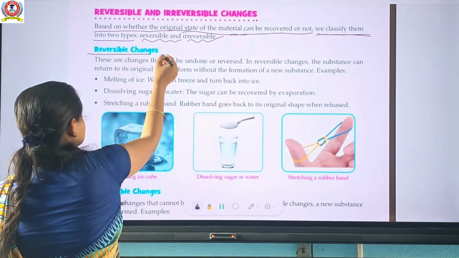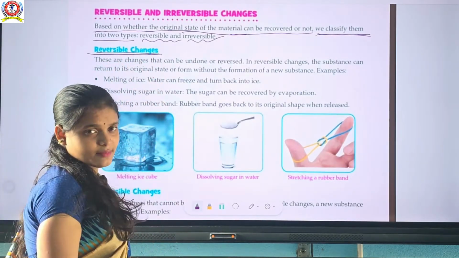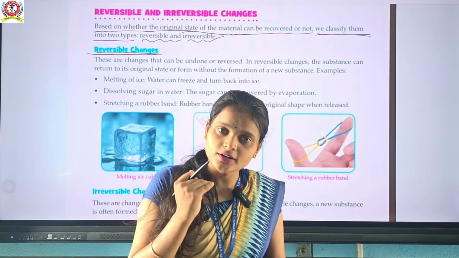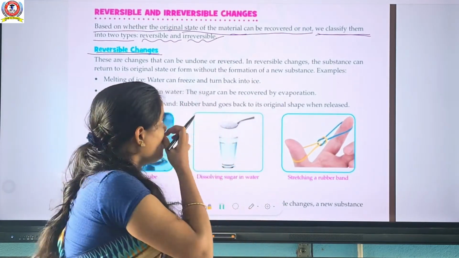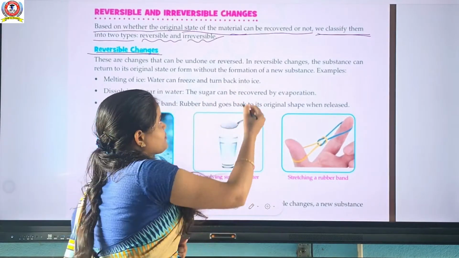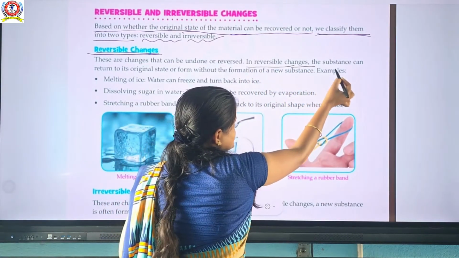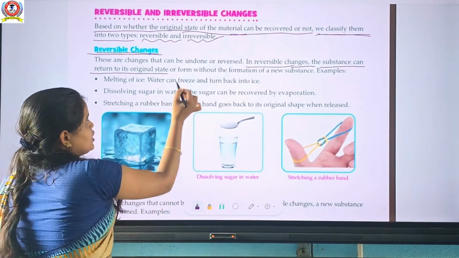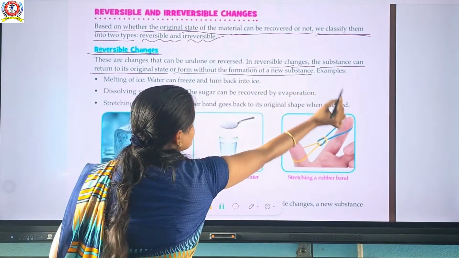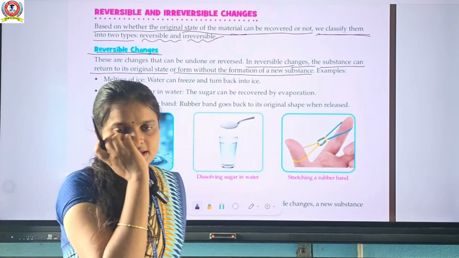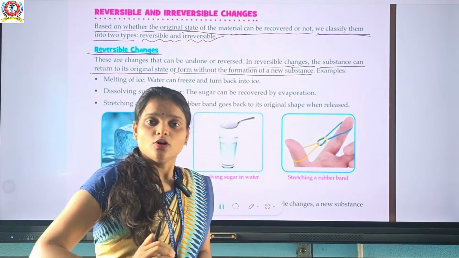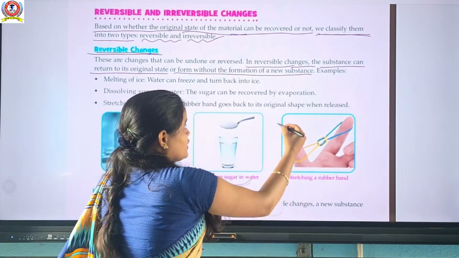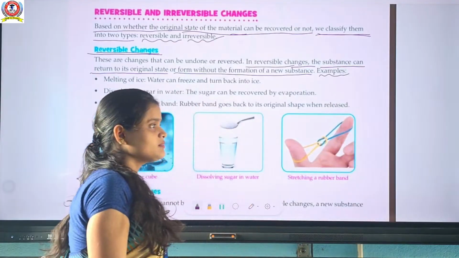So first of all, know what reversible changes are. Reversible changes are changes that can be undone. Undone means reversible, reversible means reverse. In reversible changes, the substance can return to its original state or form without the formation of a new substance. They come back to their original positions and do not form a new substance here. So what are the examples of reversible changes?